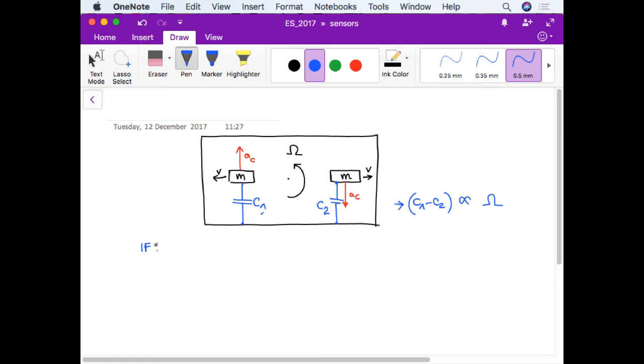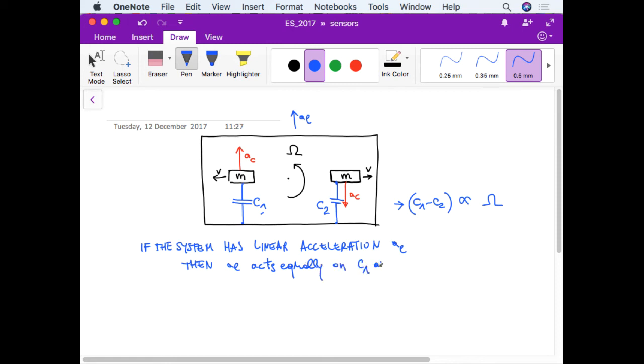If the system has a linear acceleration, let's call it AL, for example, in this direction, then AL acts equally on C1 and C2, and therefore C1 minus C2 is 0.